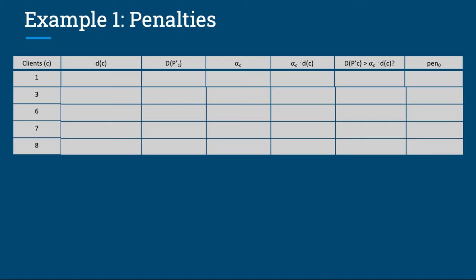Now we examine the penalties for each client C. Here we have a table with headers client C, their minimum path delays, little d of c, the routing delays, capital D p dash of c, the tolerance threshold alpha c, the tolerance threshold alpha c times the minimum path delay, little d of c, the predicate for the penalty definition, whether capital D p dash of c is greater than alpha c times little d of c, and finally the penalty amount pen not.